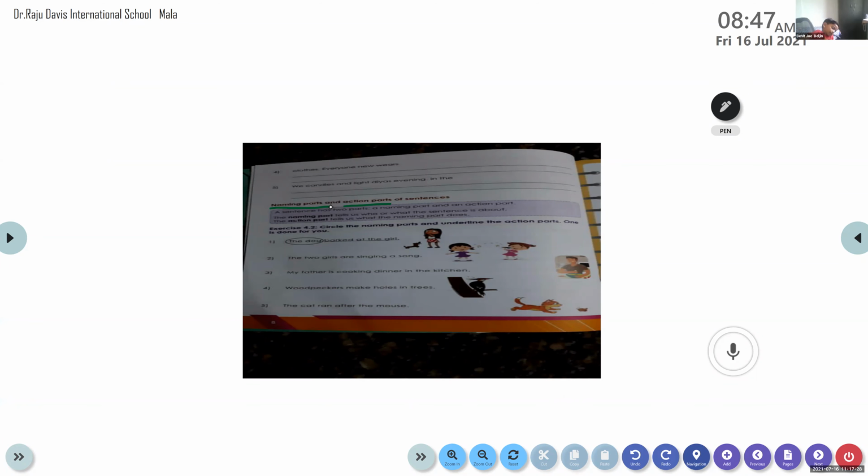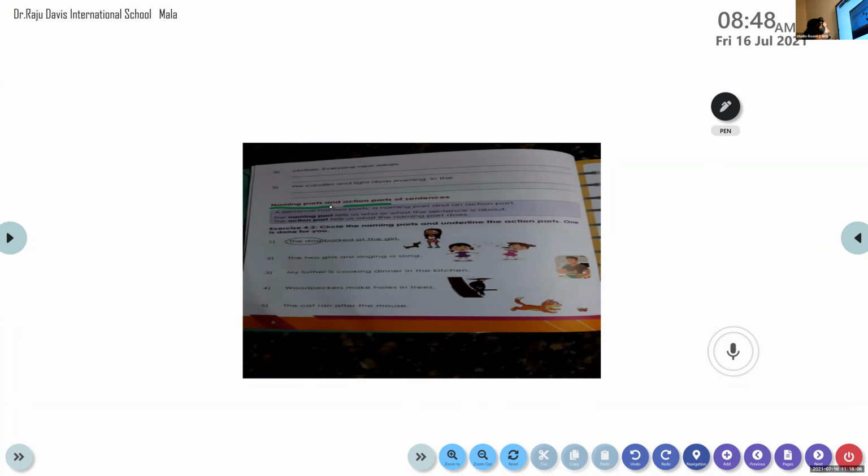So today we are going to learn to differentiate between these two parts of a sentence. As we have learned, naming parts are names of places, persons, animals, and things. And whatever action they are performing, whatever work they are doing, that part of the sentence will be called the action part of the sentence. Are you clear with this? Now we are going to decide which is the naming part of the sentence given here and which part is the action part.